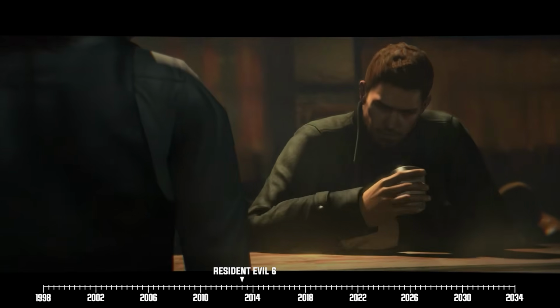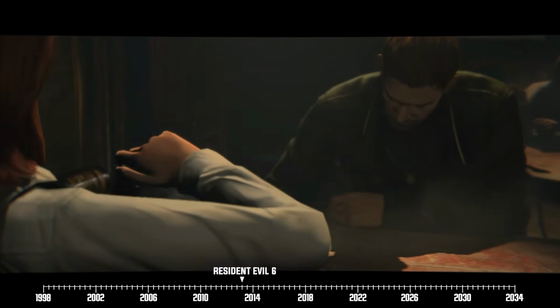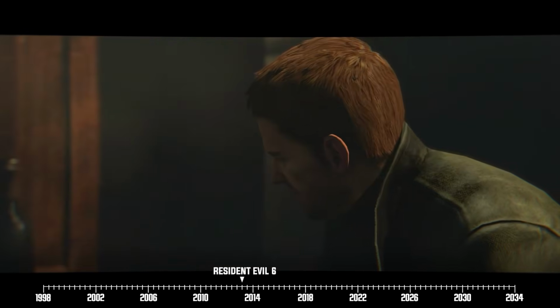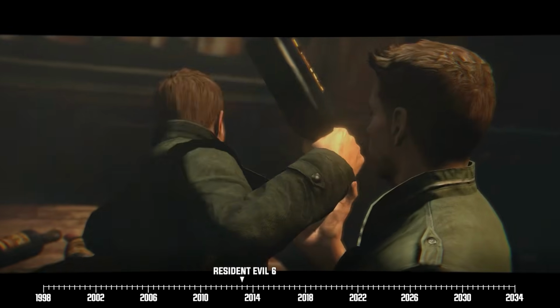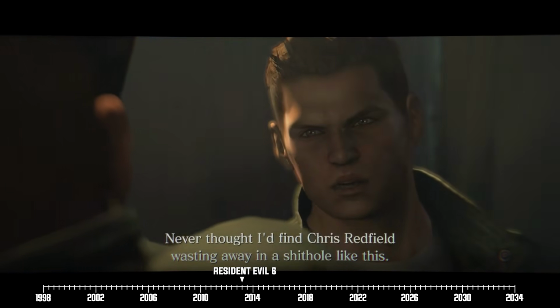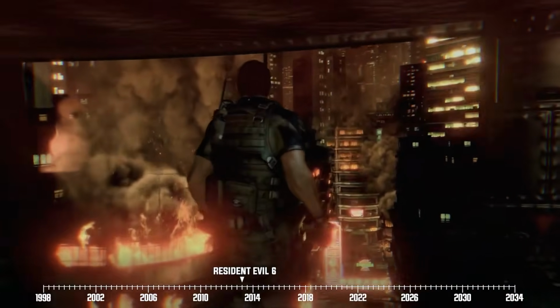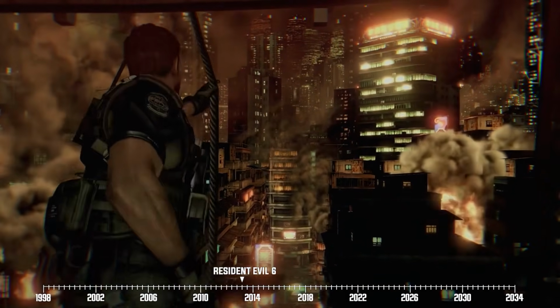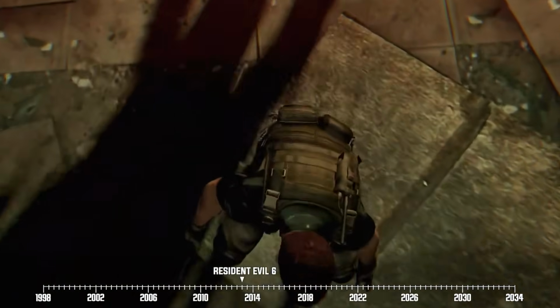Right now, he mostly wastes his days drinking after losing his memories in an operation in Edonia. Yeah, I know it sounds weird, but we'll get to what exactly happened here. Soon, his fellow BSAA operative Piers interrupts his drinking and invites him to get back on the saddle and return to active duty. Chris accepts Piers's call to action, and he soon leads his BSAA Alpha team to a mission in China to contain another viral outbreak.